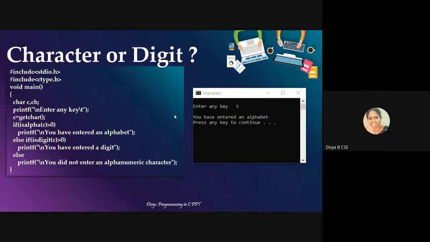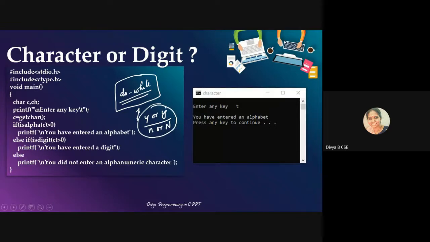Modify the same program and add do while. When you come for the Friday class, just modify the same program, add do while, and you will face some issues. Anyway, write do while, and you read a character: you need to press Y or y to repeat, and N or n would indicate that you need not repeat. This should be the condition that you have to give. So include do while in the same program.